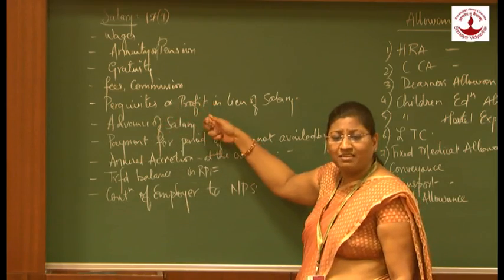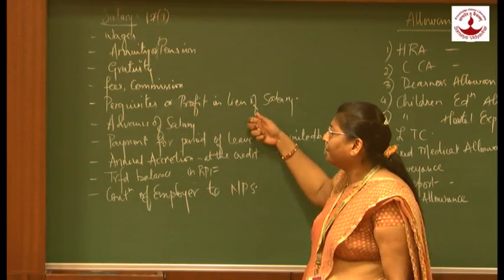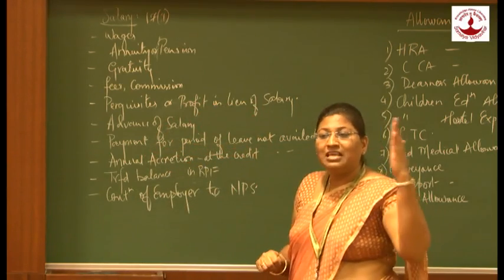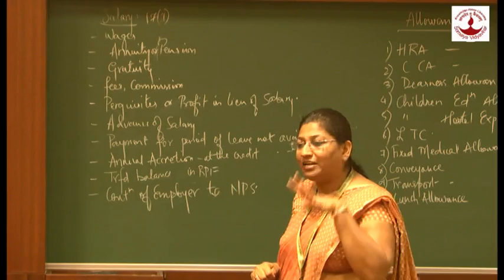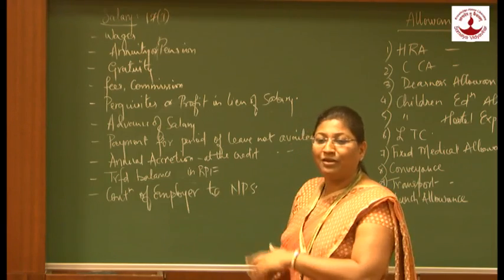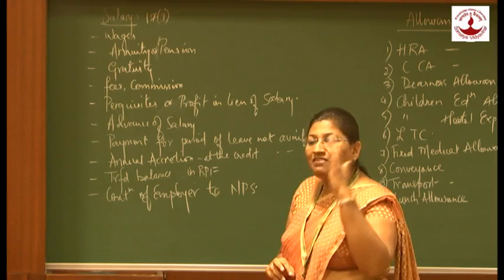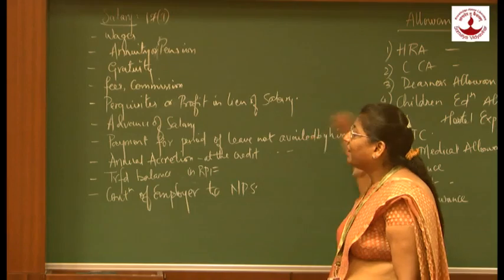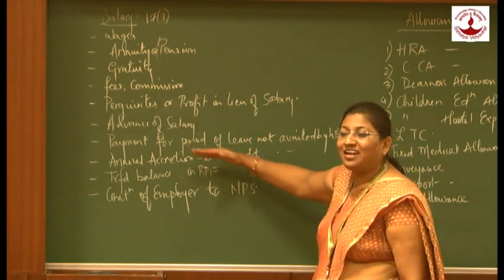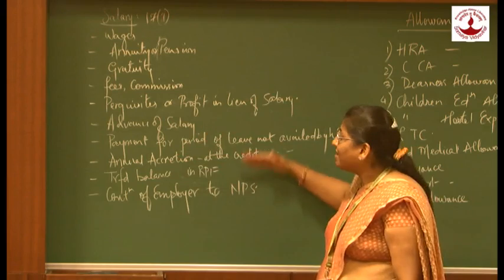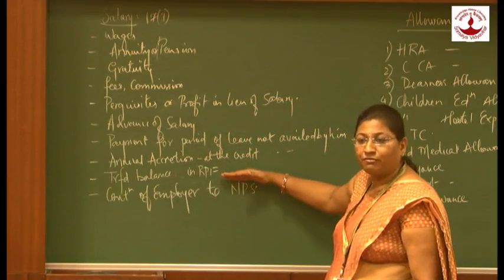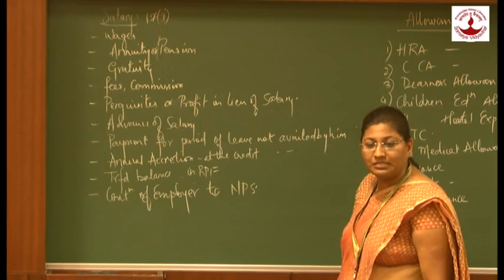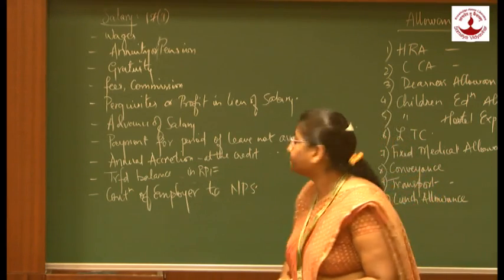We have advance of salary, we have arrears of salary, then we have payment for period of leave credit not availed by him, that is leave encashment, leave at the credit of the employee at the end of the service, subject to the limit set under section 10(10AA). Then we have annual accretion, that is nothing but interest credited to RPF. Then we have transferred balance in RPF, and the last one is contribution of employer to NPS. Did you understand this? Yes.